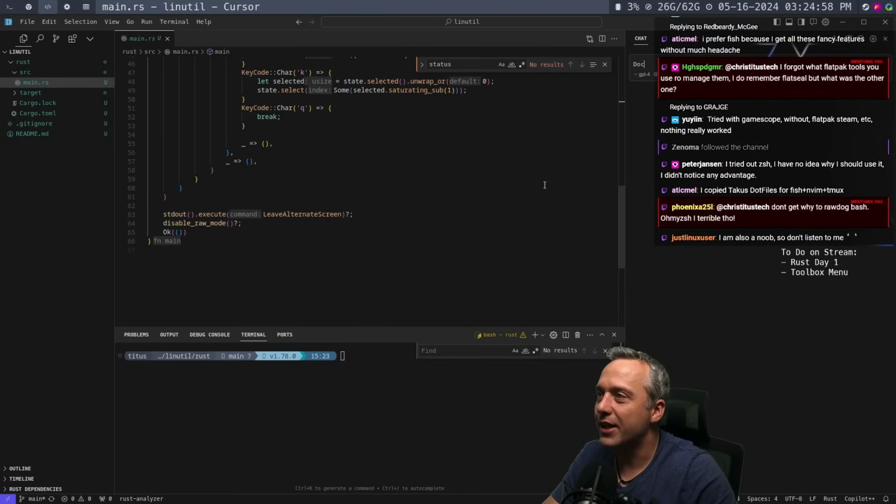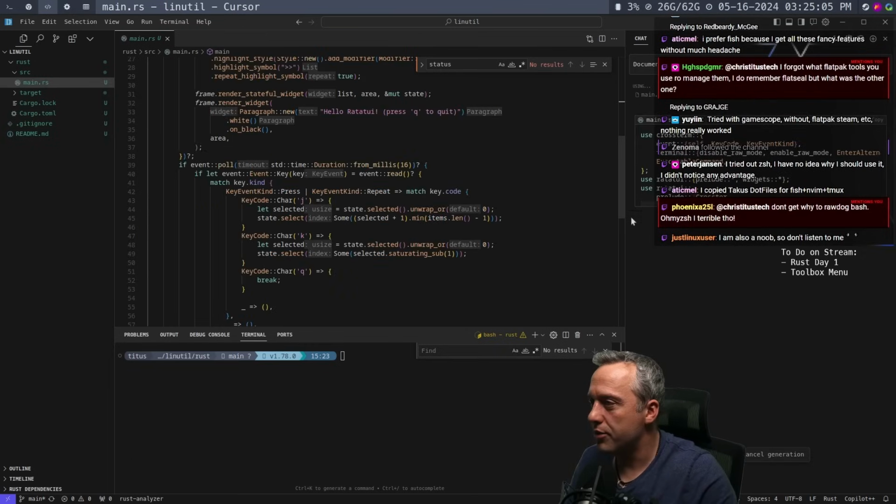Now we can actually document this code, get a little bit better understanding.